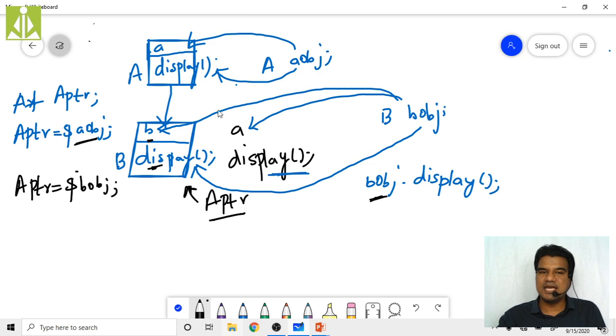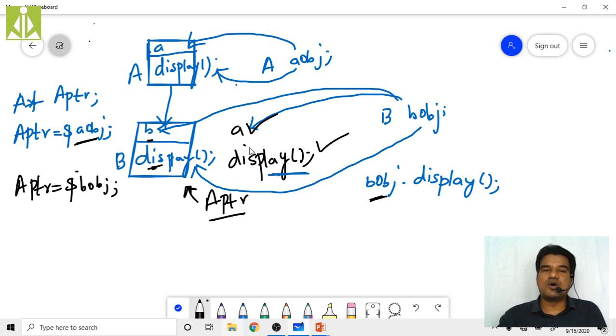I cannot access the actual ones. The reason is that at the time of compilation, my base class pointer is unaware of the derived class. That is why, even though it is pointing to the derived class object, I can access only this A and this display, the inherited data member and inherited member function.